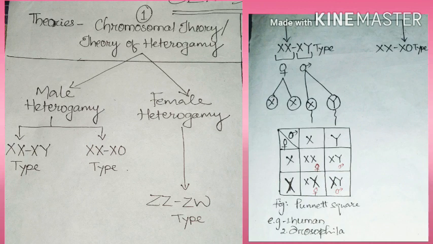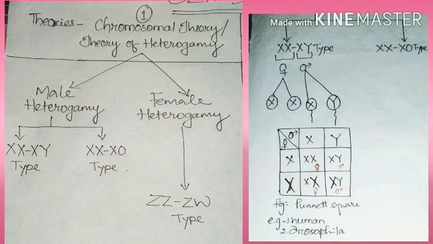Here we can prove it by a Punnett square. If we take female gametes X and X with the male gametes X and Y, then we get the result like this. Here XX is female and XY is male. Two male and two female are produced. So the sex always depends upon the Y chromosome.